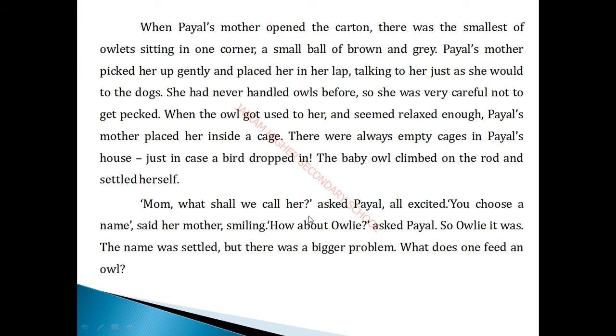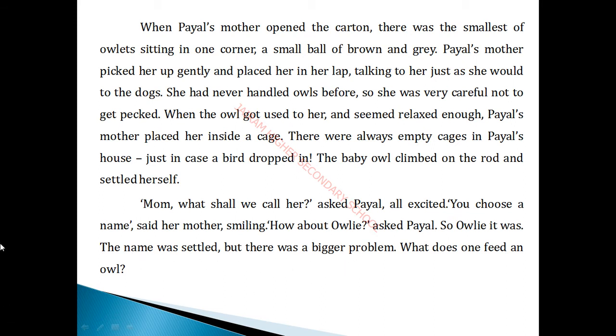Mom, what shall we call her? Now Payal is inquiring in an excited manner. What can we call the owl? What name can we keep for the owl? You choose a name, said her mother, smiling. Immediately the mother is telling Payal, you just decide a name for the owl. How about Owlie? So they are keeping the name Owlie for the owl. So the baby owl's name is what? Owlie, so asked Payal. So Owlie was a name settled, but there was a bigger problem.